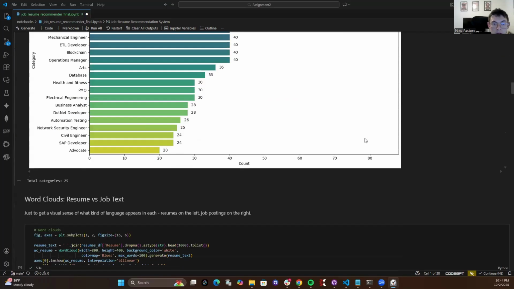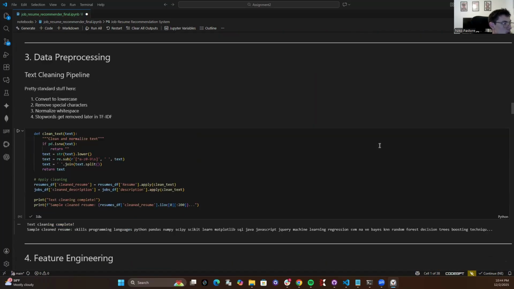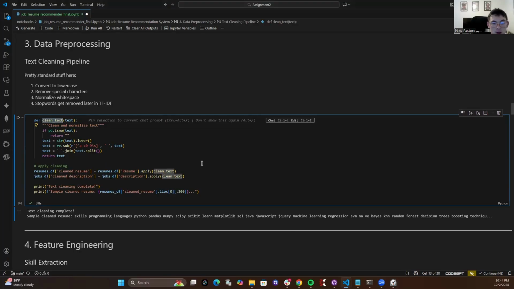Section 3 here. So for the data preprocessing, here is a clean text function that I added. I want to highlight this specific regex line, re.sub. As I mentioned in the presentation, technical skills are sensitive to cleaning. If I had used a standard NLP cleaner, C++ would have become C, losing its meaning. So this custom regex ensures that we strip noise while preserving those critical characters like the plus plus in C++ or .NET, or the dot.